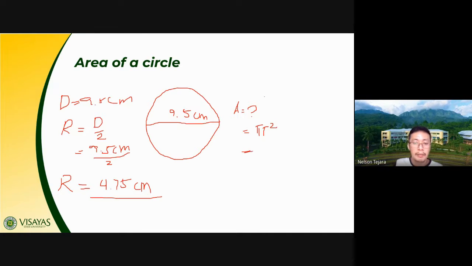The value of pi, as we have agreed, is equal to 3.14, times the radius of 4.75. 4.75 times 4.75 is the expanded form of 4.75 squared. Then after multiplying, you get this answer.